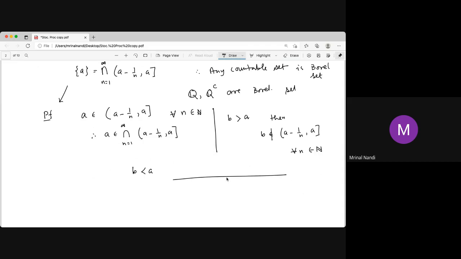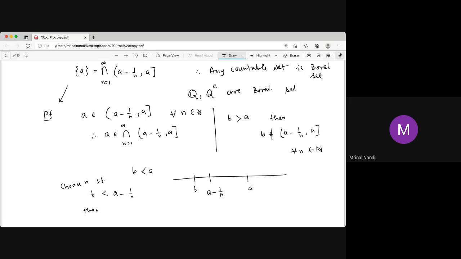Here is A, here is B, and here is A minus 1/n. If you choose n such that B is less than A minus 1/n, then what happens?